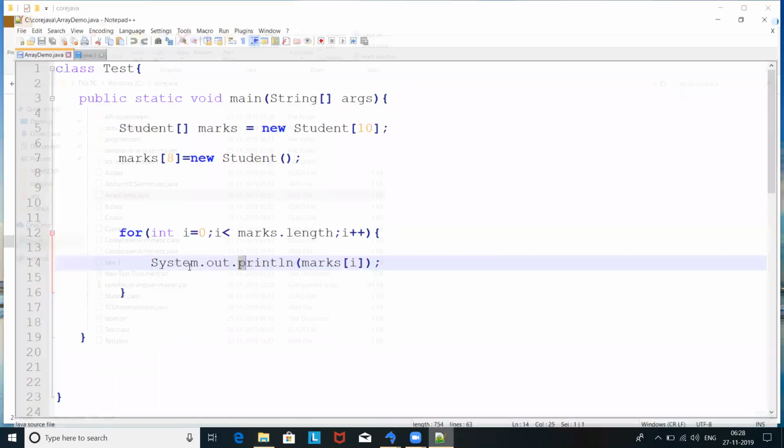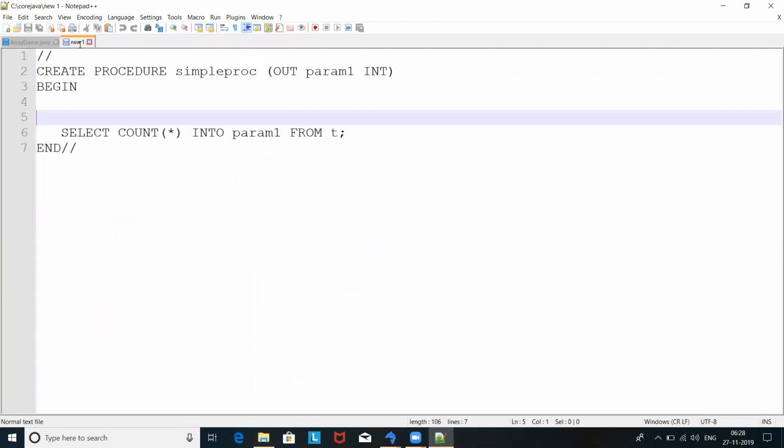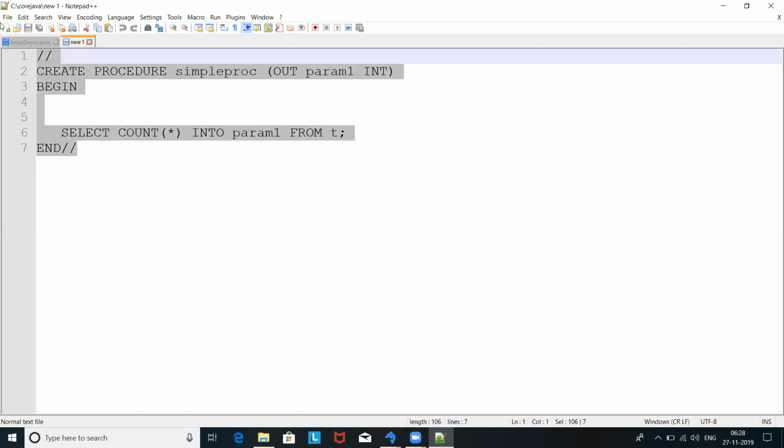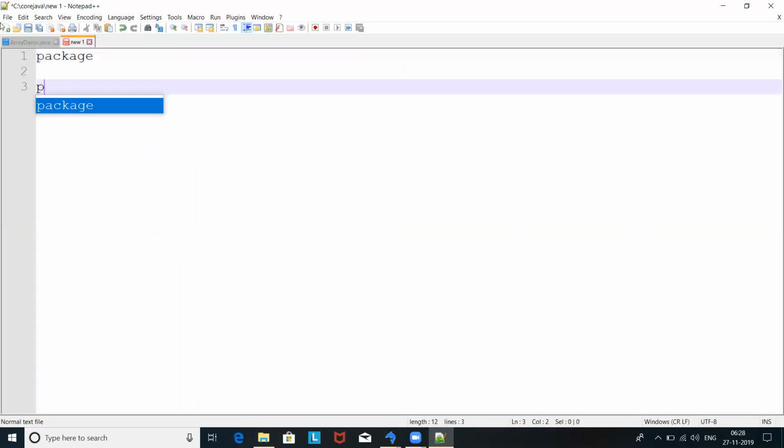Okay, so let's talk about a new concept: packages. After understanding packages, we will try to understand public, private, protected, and default access specifiers.